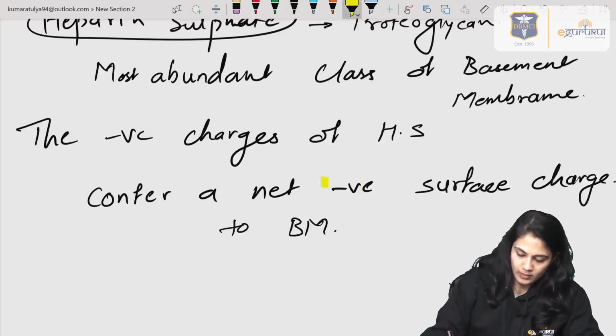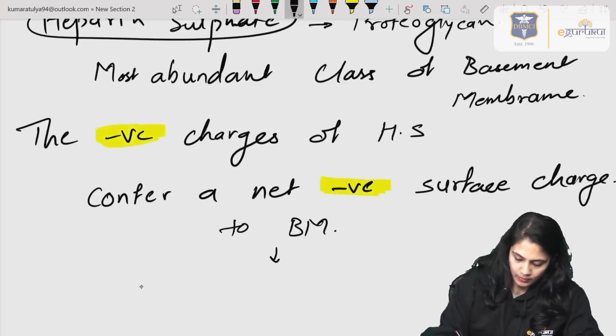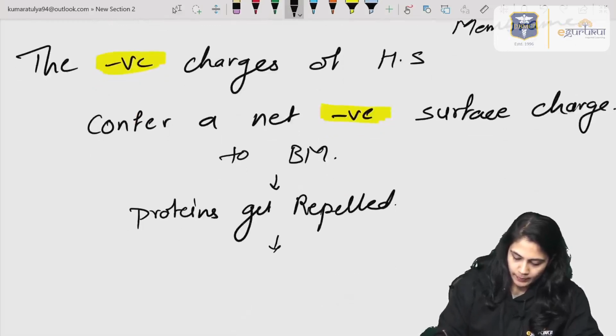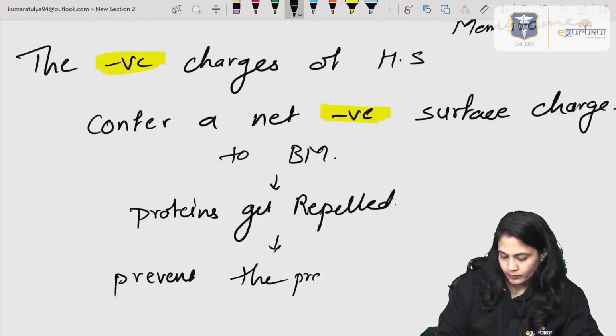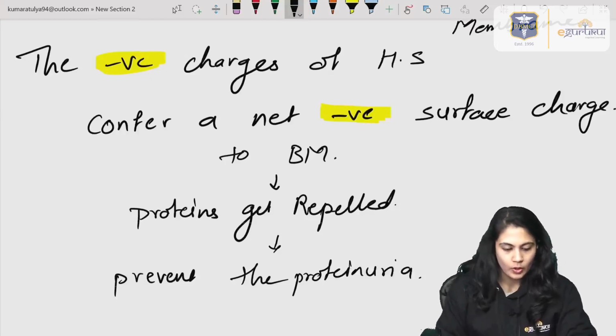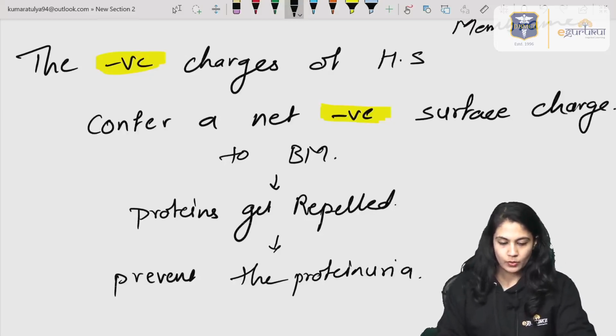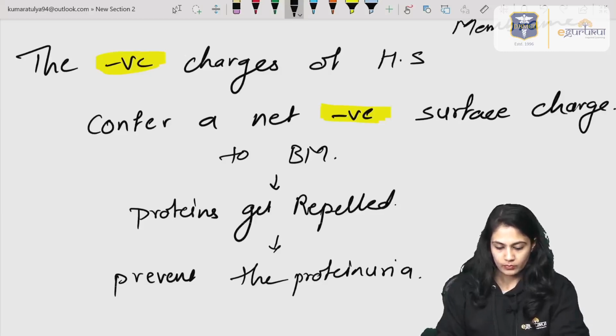Because of this negative charge, the proteins get repelled, and that's why they prevent the proteinuria. So, that is the contribution of heparan sulfate to the filtration, right.